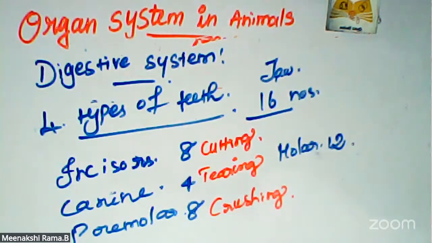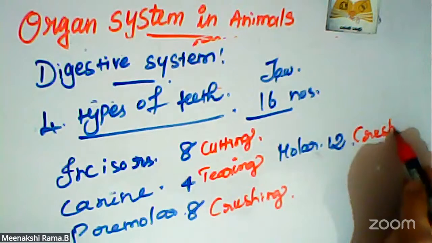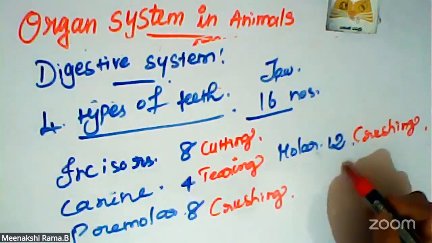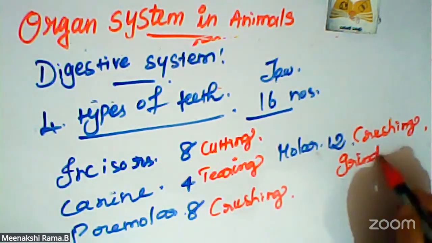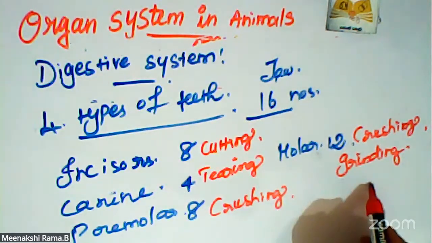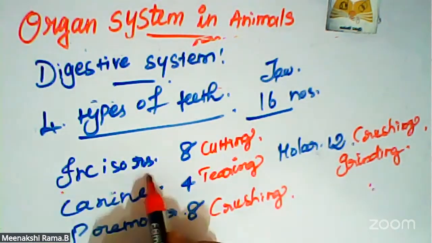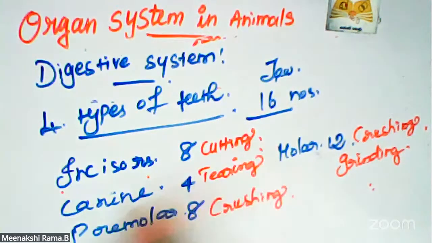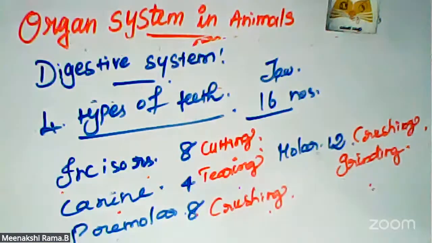And molars are for crushing, grinding, and mastication. Molar teeth do the crushing and grinding work. Incisors help to cut the food, canine teeth help to tear the food, and premolars help to crush the food. So these are all the 4 types of teeth.